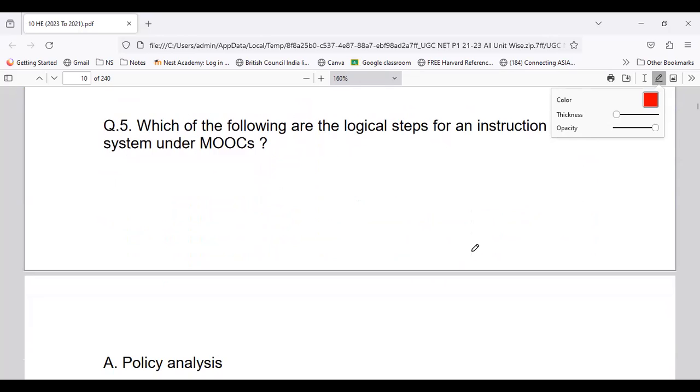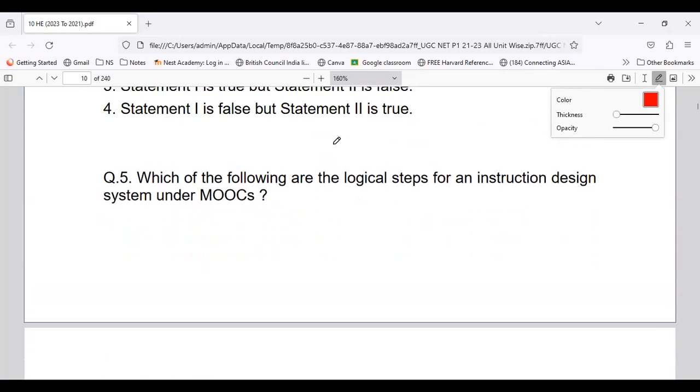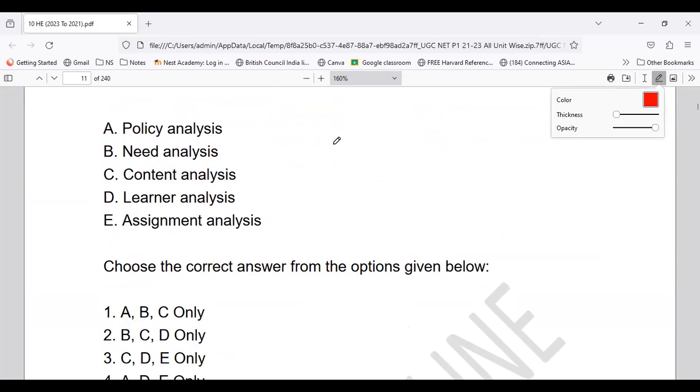Which of the following are the logical steps for instructional design under MOOCs? So we are talking about the platform. Which of the following logical steps for instructional design comes under MOOCs? So you have the statements. These are the logical sequence steps: whether it is policy analysis, need analysis, content analysis, learner analysis, or assignment analysis.